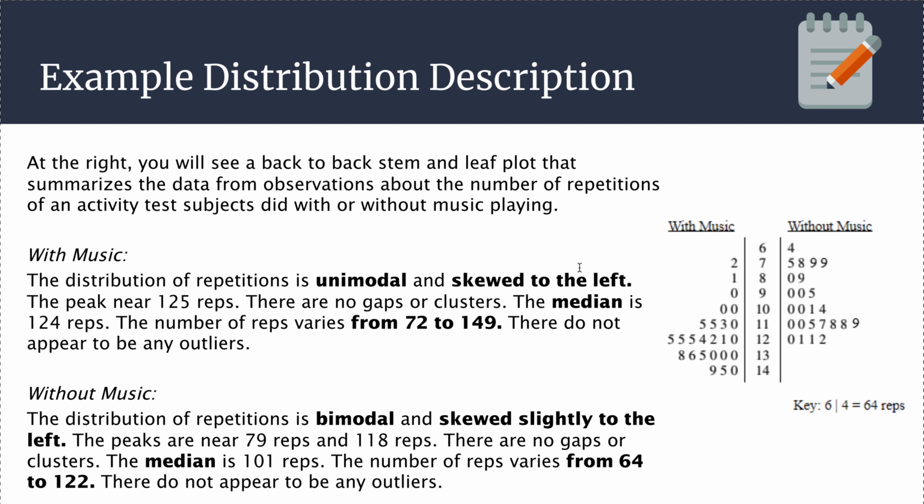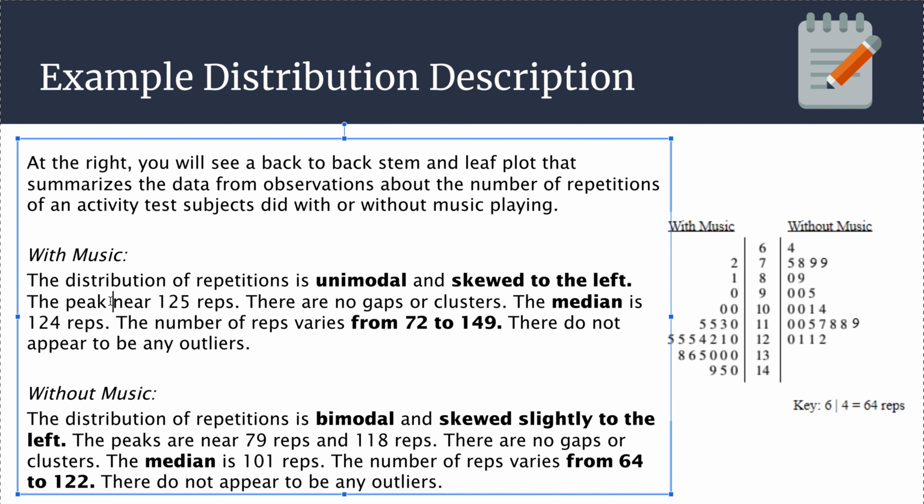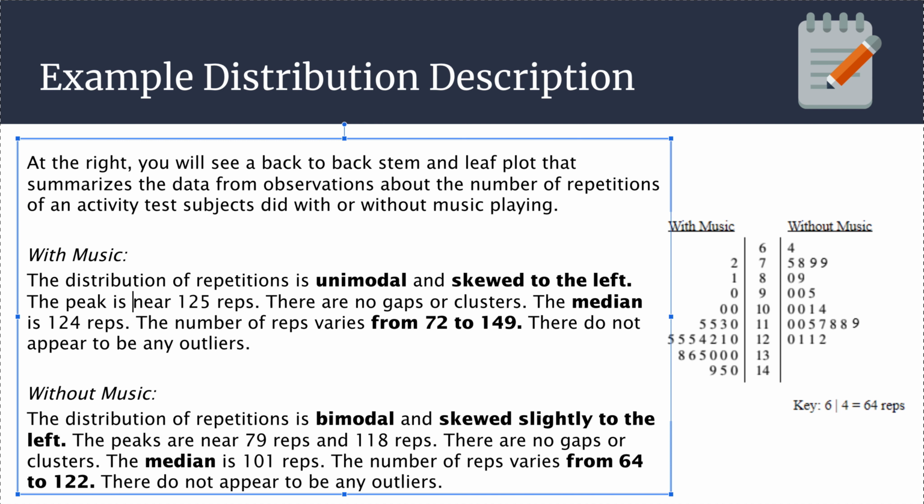The distribution of repetitions of the with music group is unimodal. I got one peak, and skewed to the left. Remember, in stem and leaf plots, the smaller observations are at the top. So actually to the left is up in this case because we're going to smaller observations up here, going in sort of the negative direction. So it is unimodal and skewed to the left. The peak is near 125 reps.